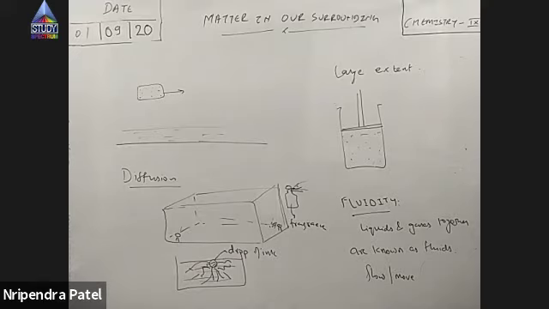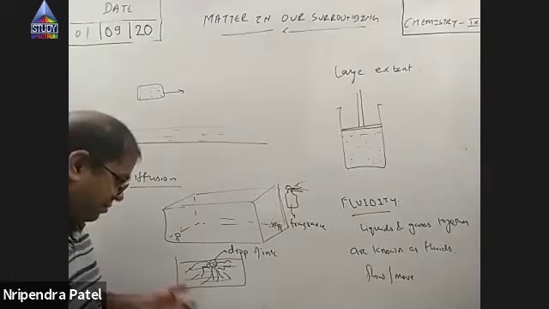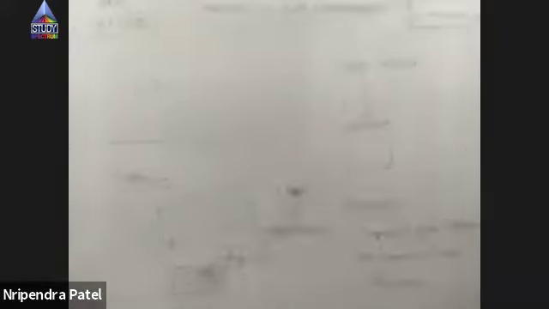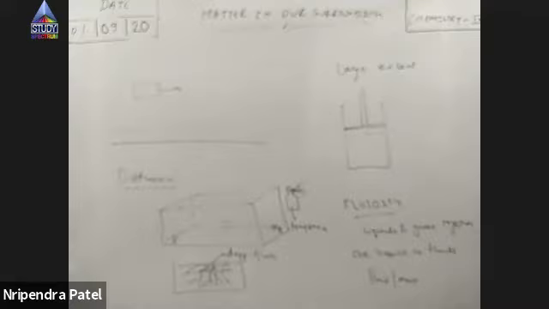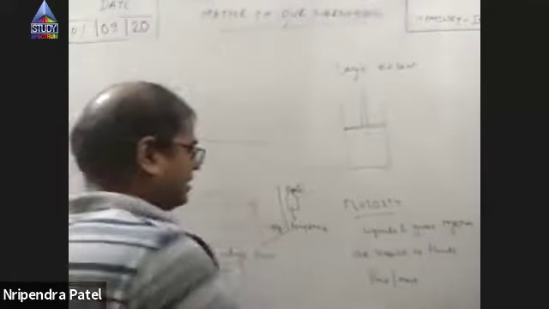If you stir it, then obviously it gets mixed up, but that doesn't explain diffusion, right? If you use a stirrer, the ink uniformly spreads in a very small interval, but that is not diffusion. That is, you are mixing it.